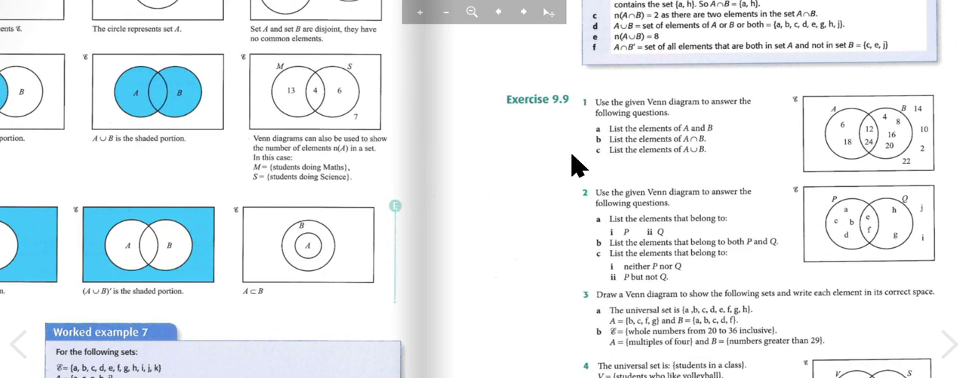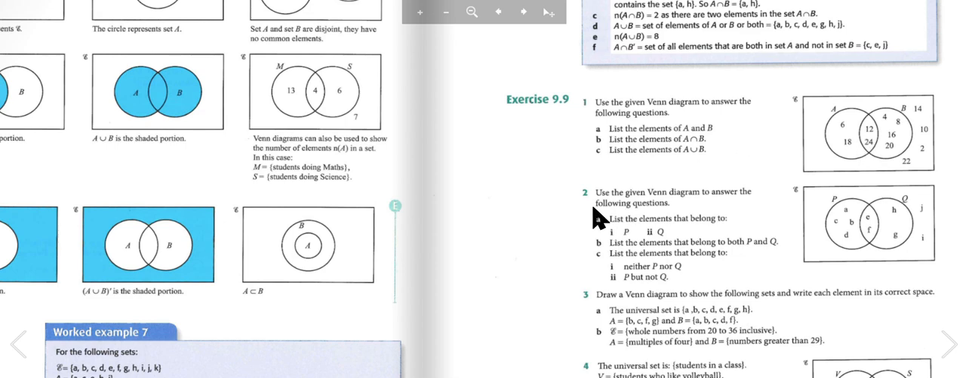Exercise 9.1. Given the Venn diagram, answer the following questions. List the elements of A and B. So the elements of A are 6, 12, 18, and 24. And the elements of B are 4, 8, 12, 16, 20, and 24. List the elements of A and B. So they are 12 and 24. List the elements of A or B. So those elements are 4, 6, 8, 12, 16, 18, 20, and 24.